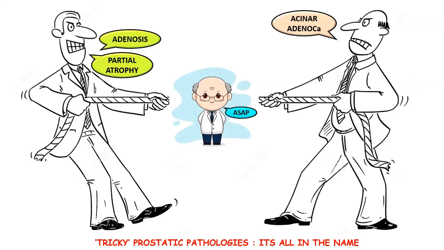So in this particular discussion, we shall be talking about these exotic benign entities like adenosis and the various range of atrophies that you get to see. And we shall, towards the end of this discussion, also talk about this rather nebulous constellation of entities which will fall into the zone of ASAP, that is atypical small acinar proliferation. That's basically not a single diagnosis. It just means that we are not confident enough to call it an adenocarcinoma, but at the same time, we also have the thought process of some rather unusual benign entities like adenosis or partial atrophy at the back of our mind when we are giving out that particular diagnosis.